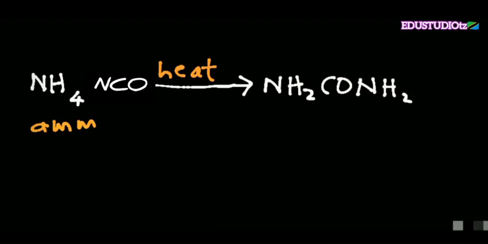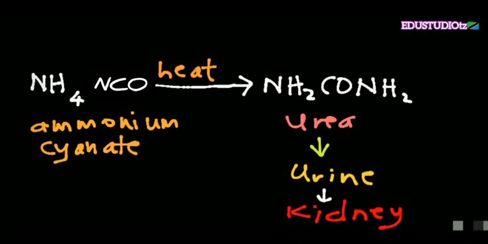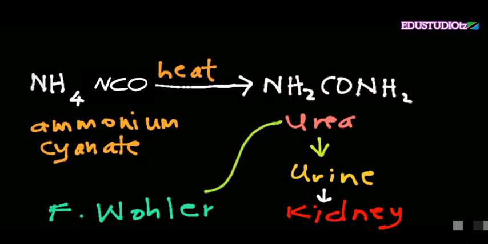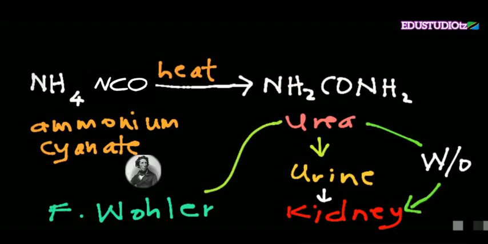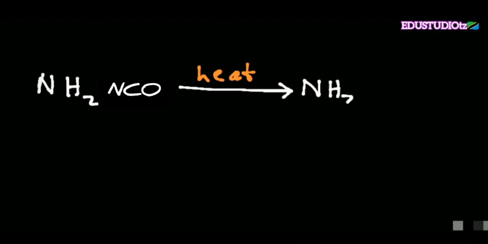You see here that ammonium cyanate is a non-organic resource, but urea is organic, because urea is a content in urine, which is produced in the kidney. So urea is produced in the kidney. So for the first time, F. Wöhler produced urea without a kidney. That is how he said that now I can produce urea without a kidney.